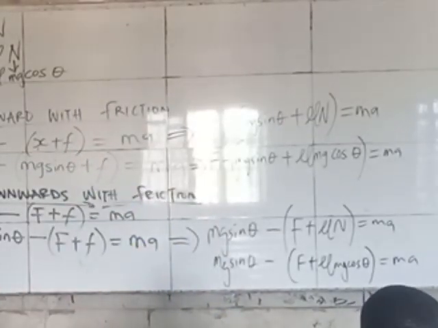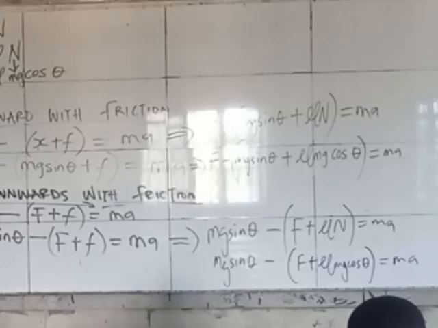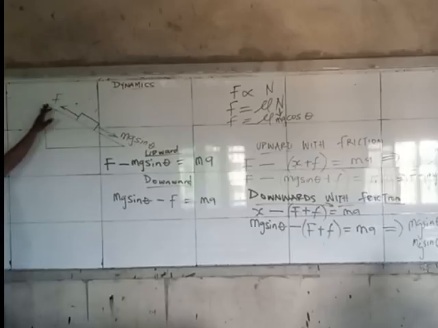So see what I'm saying is, if they tell you that the surface has friction, it simply means any direction the body is moving, the friction will be going in the opposite direction.